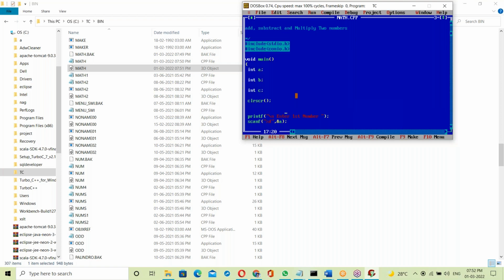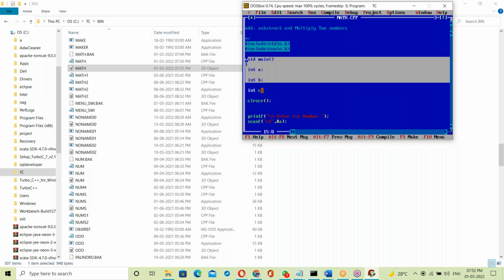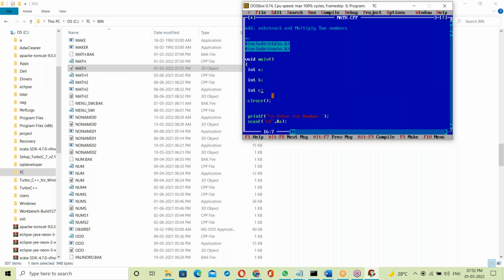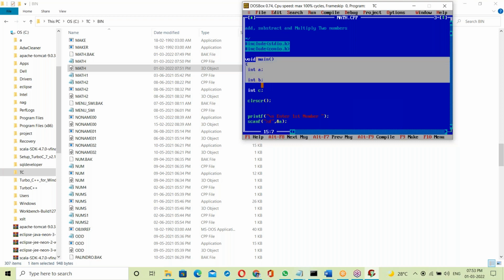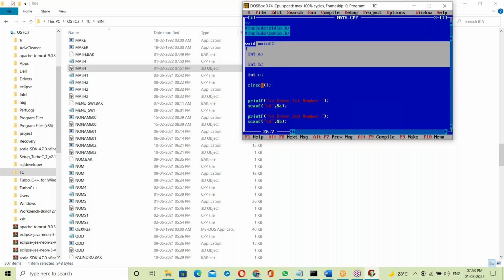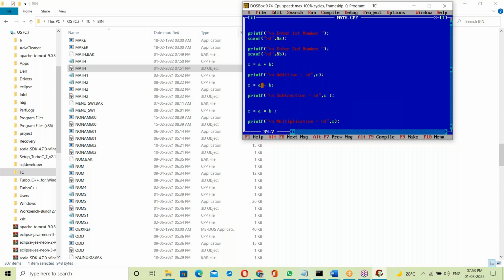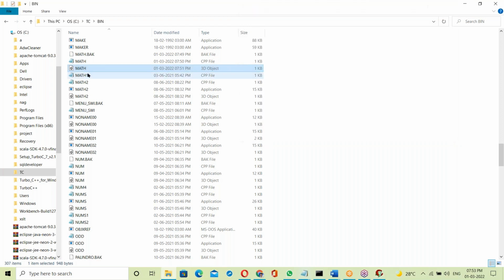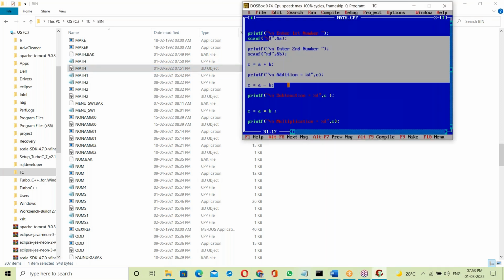Now see this. The C program, the main function, is converted into binary code and written into the math.obj file. This math.obj file contains binary code for our C program only.